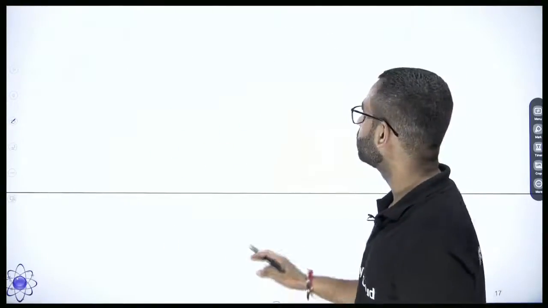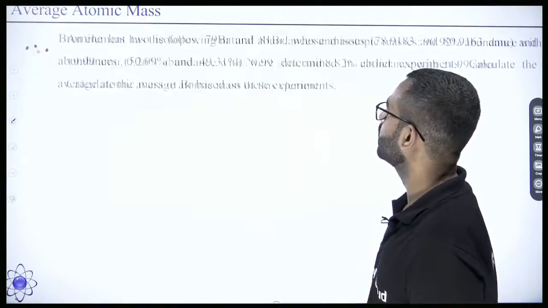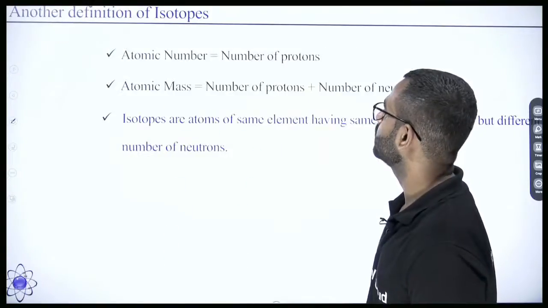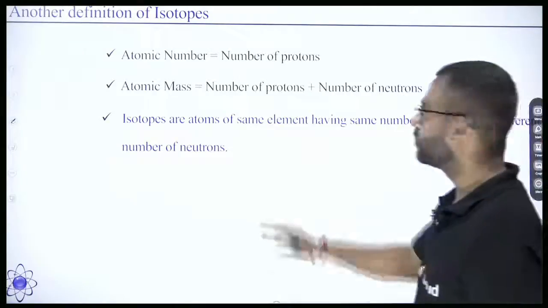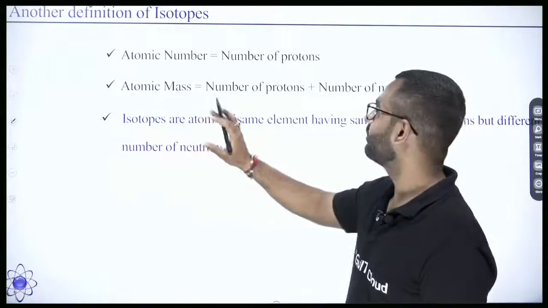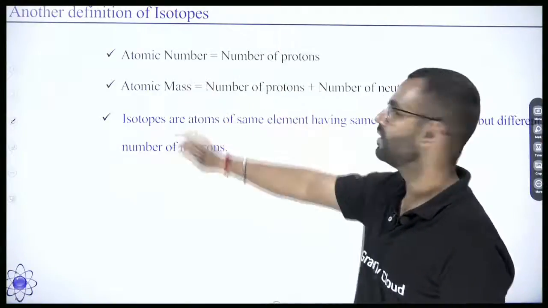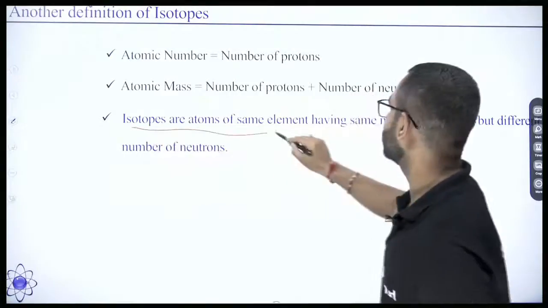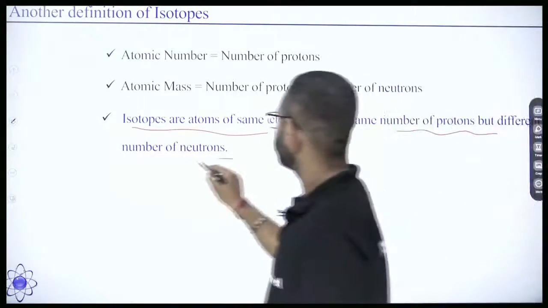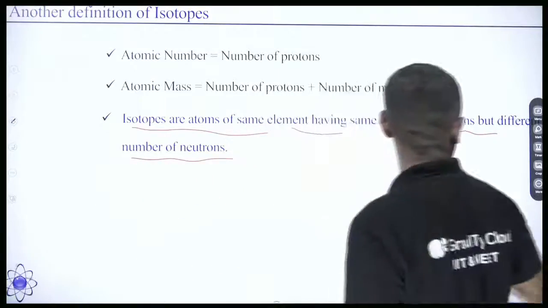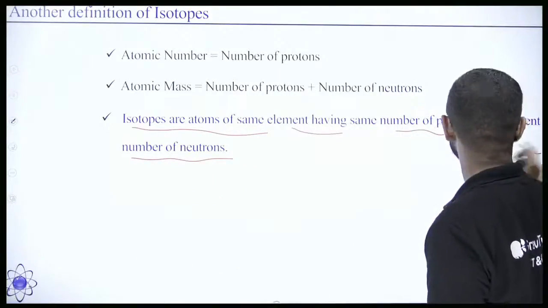Remember, I had given you this example of isotopes. I told you there is another definition of isotopes: isotopes are the atoms of the same element having the same number of protons but a different number of neutrons. This is one of the definitions which was given to you.